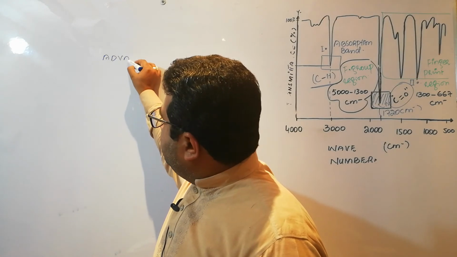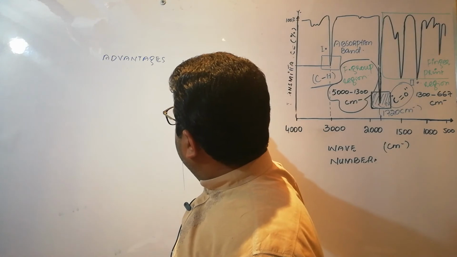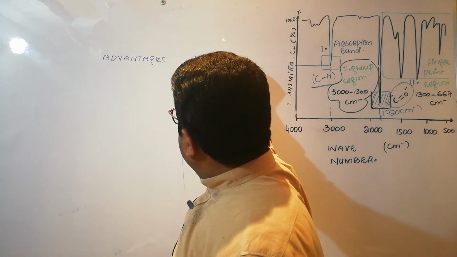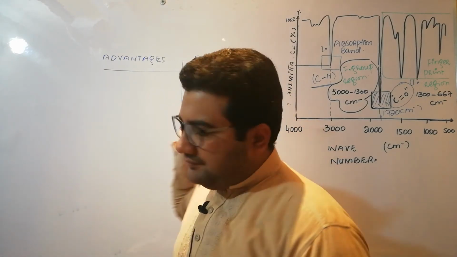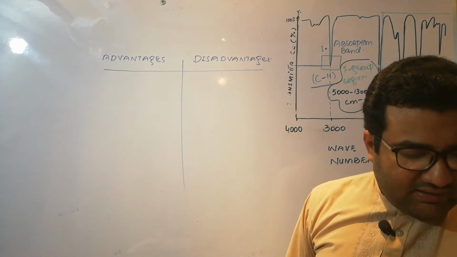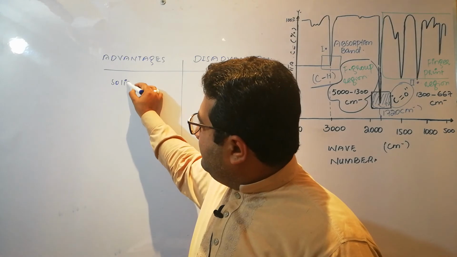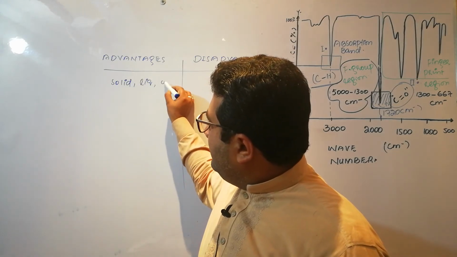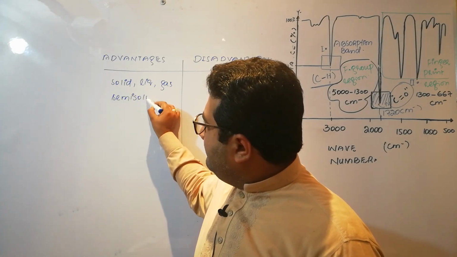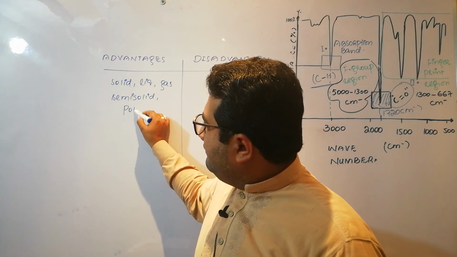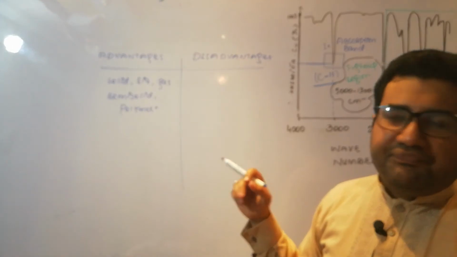What are the advantages and what are the disadvantages of IR spectroscopy? The main advantages are that solid, liquid, gas, semi-solid, polymer, any state can be analyzed by using the IR spectroscopy.